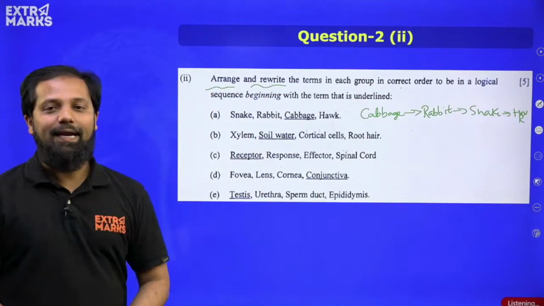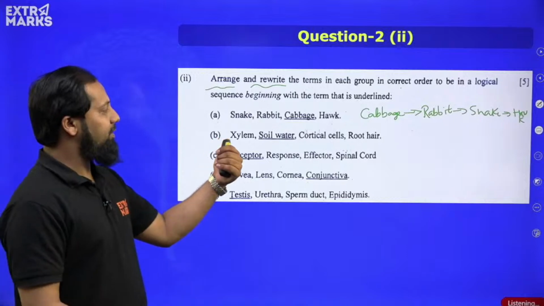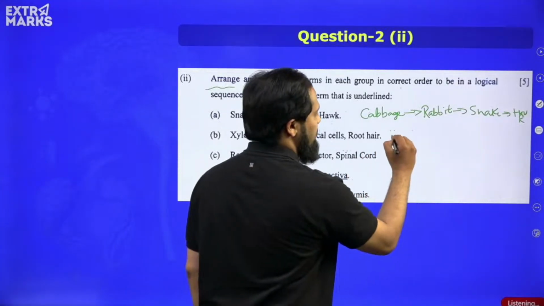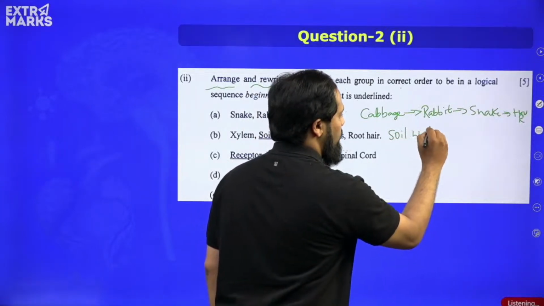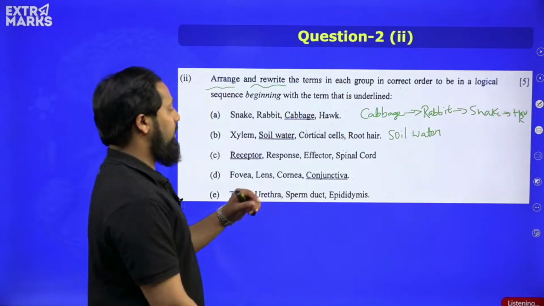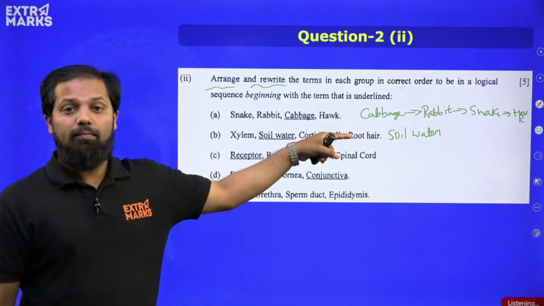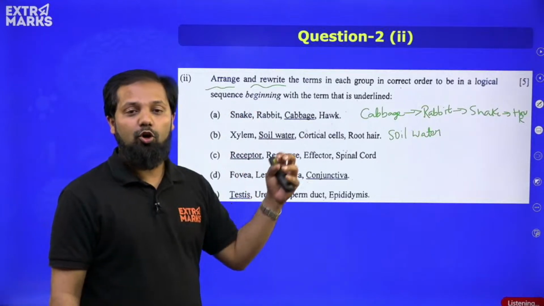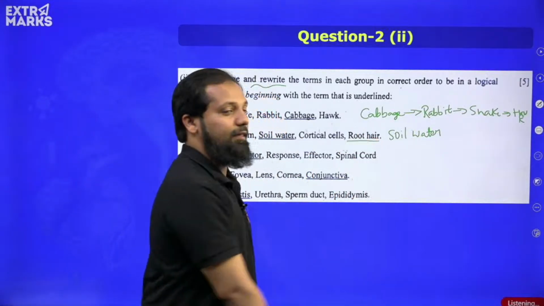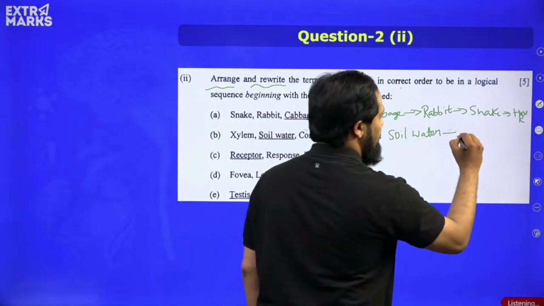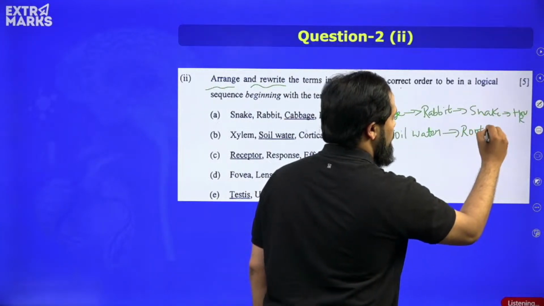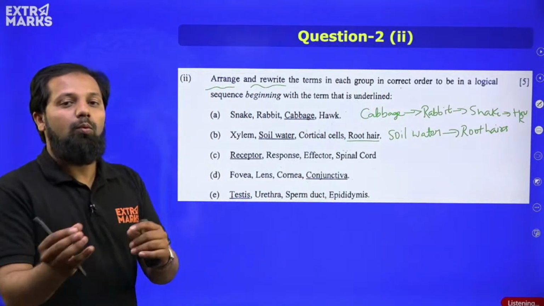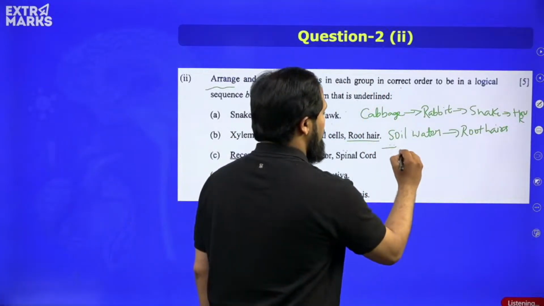Next, second sub question. You have to start this with the soil water. So what comes after soil water? This particular soil water will be absorbed by the root hairs present in the root, and from the root hairs, the water will move to the cortex region.